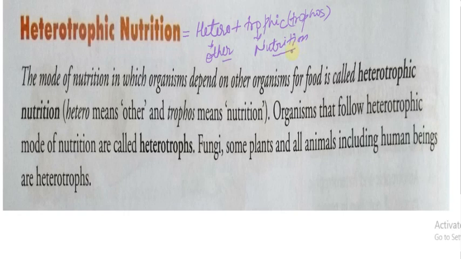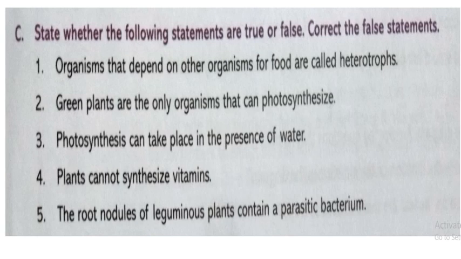So when any organism depends on other organisms to take food, it is called heterotrophic, and the mode of nutrition is called heterotrophic nutrition. So the first statement is true. Now come to the second question.